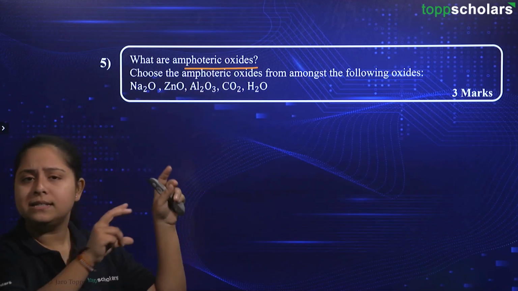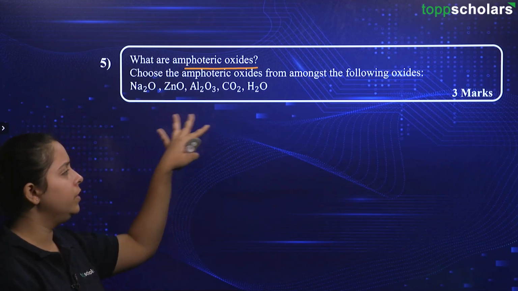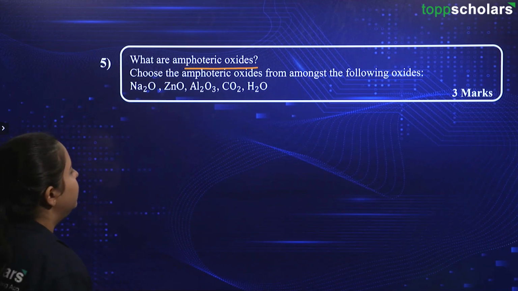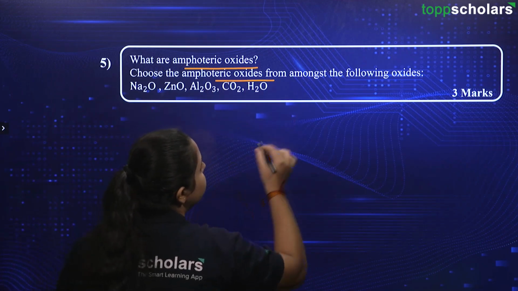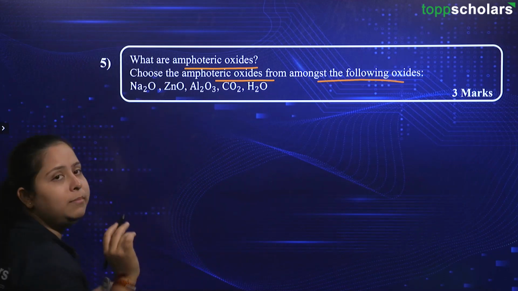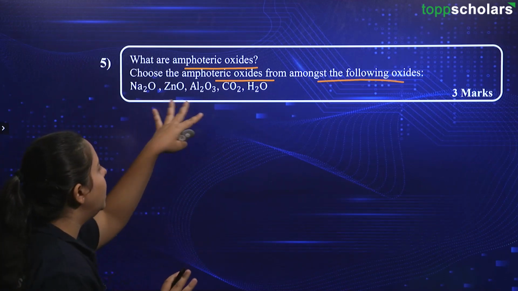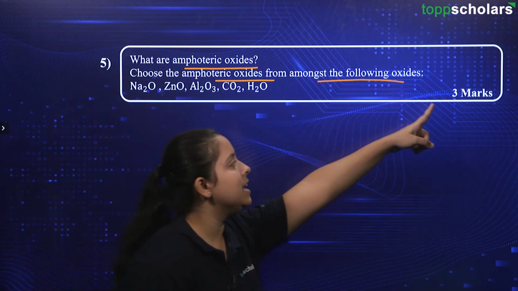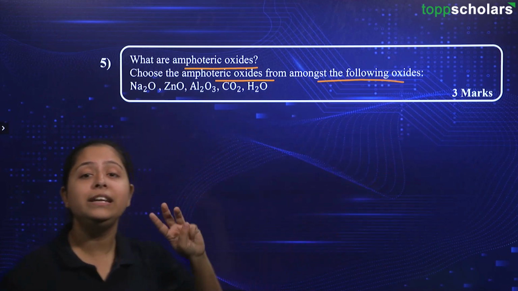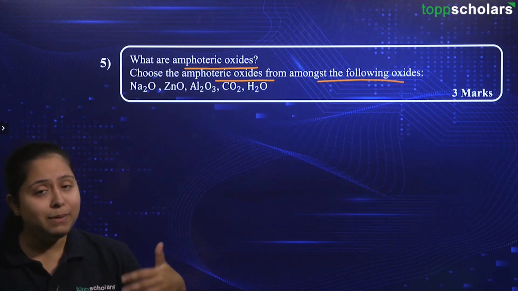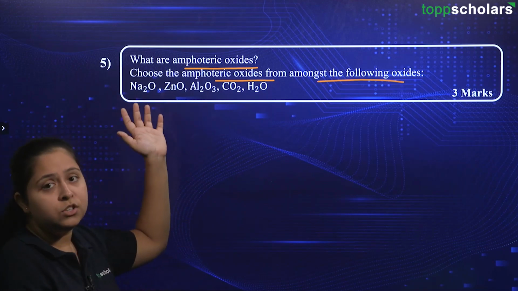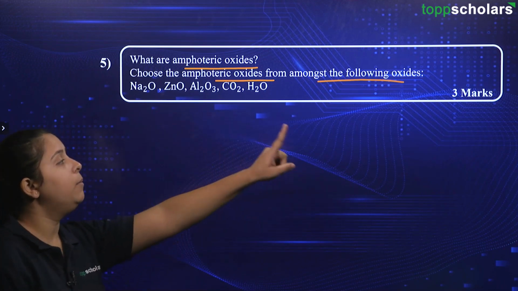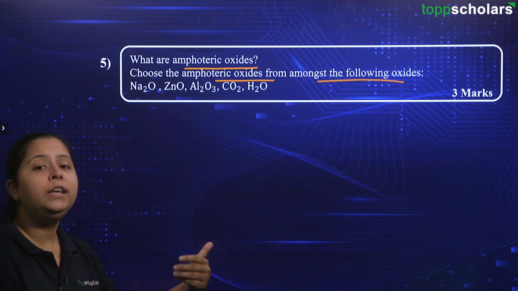Then after doing this mental check, you will proceed and go with the question, what is it asking? Okay, so now we have done that, we will proceed with our question. It says, choose the amphoteric oxides from amongst the following oxides. So that means we need to just choose or spot what are the amphoteric oxides. Now, we have to just identify if the question is asked for 1 mark, but over here it is asked for 3 marks. So, you need to explain the details why the chosen options or alternatives are amphoteric in their nature. Alright, depending upon the marks, you will change what you are giving as an answer.